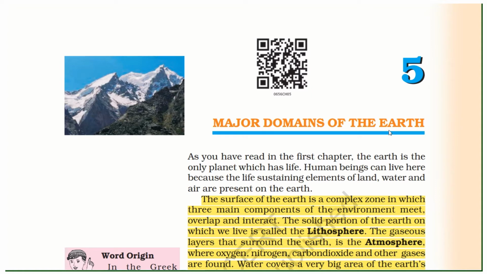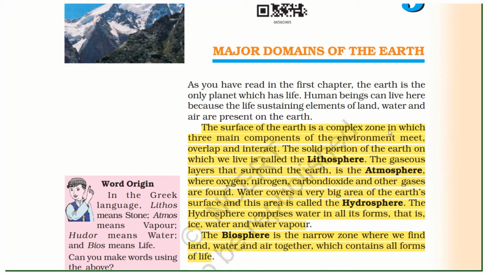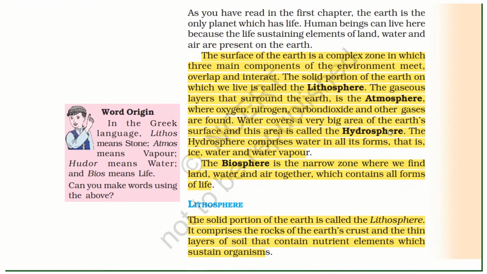The surface of the Earth is complex, in which three main components of the environment meet, overlap, and interact. The solid portion of the Earth on which we live is called the lithosphere. The gaseous layer that surrounds the Earth is the atmosphere, where oxygen, nitrogen, carbon dioxide, and other gases are found. Water covers a very big area of Earth's surface, and this is called the hydrosphere. The hydrosphere comprises water in all its forms, that is, ice, water, and water vapor. The biosphere is a narrow zone where we find land, water, and air together, which contains all forms of life.